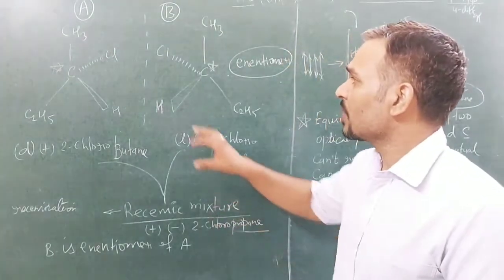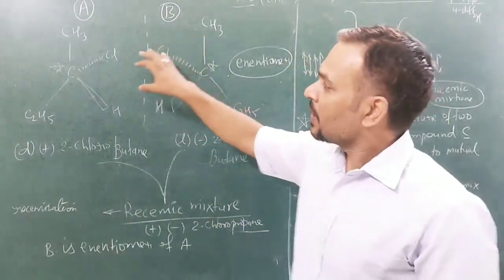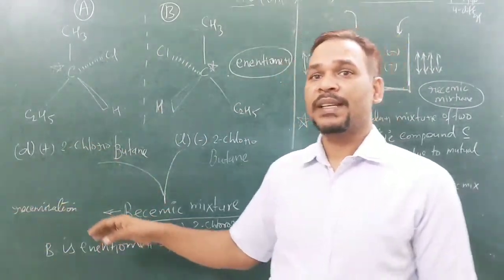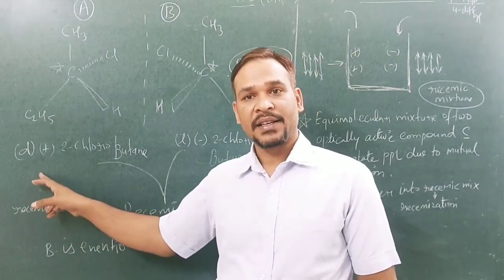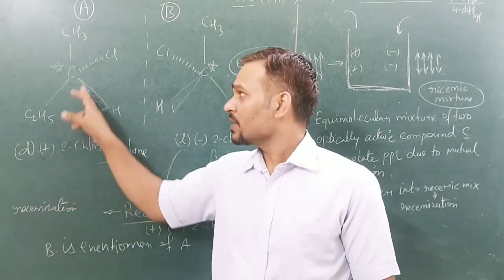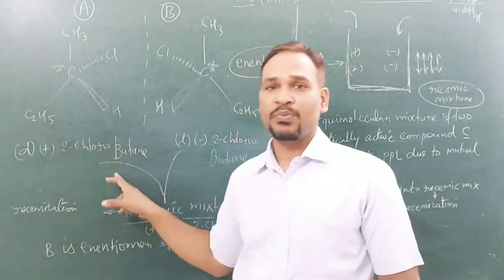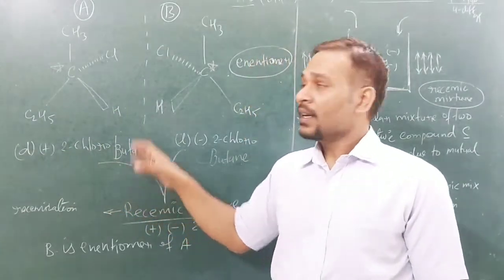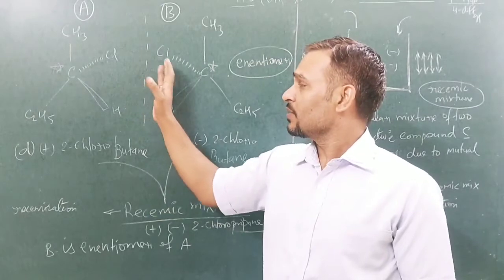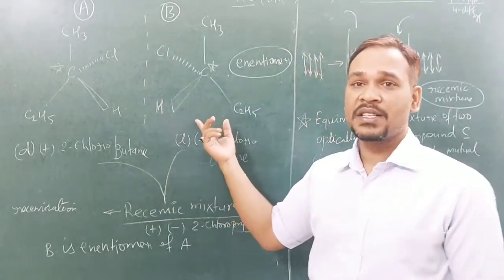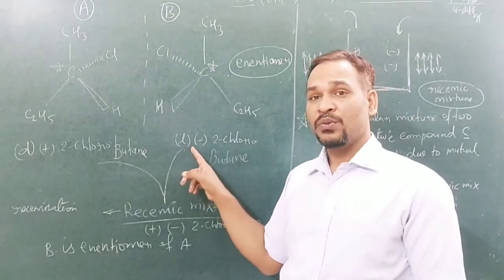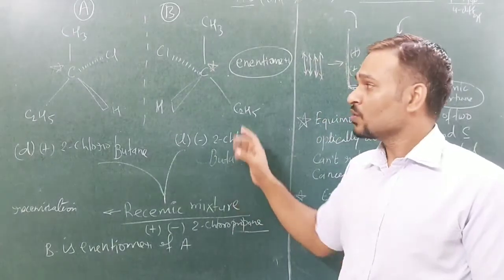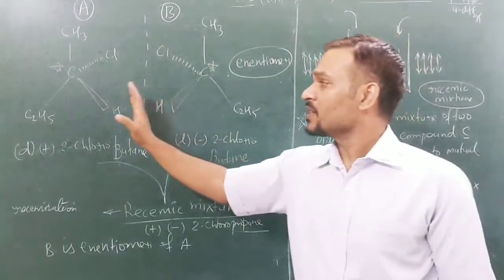We have two compounds, compound A and compound B. Compound A rotates the plane polarized light to the right direction, so we can write D, that is dextrorotatory, or plus. What is the name of this compound? This is 2-chlorobutane, D plus 2-chlorobutane. If we put a mirror right in front of it, we will get this structure, and this is L, that is levo or minus, 2-chlorobutane. So B is the mirror image of A.